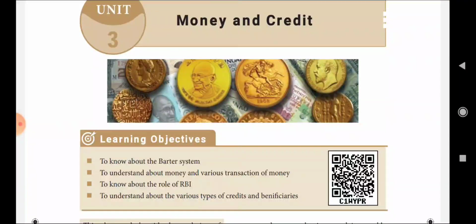Okay. How many things can you buy if you are given only 10 rupees? Can you buy a dress for that money? If not, how much money would you require? Why do we use cards instead of money? What are credits? Let us know all about money and credits below.